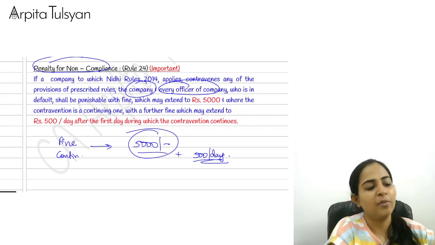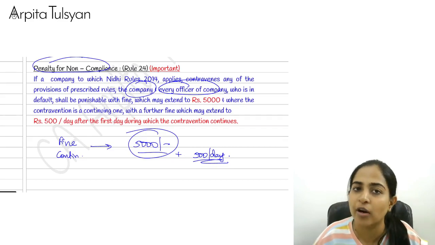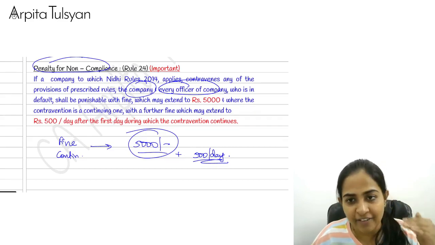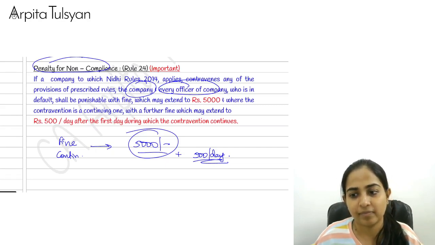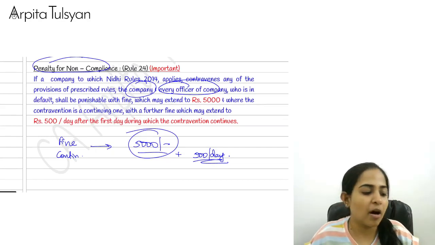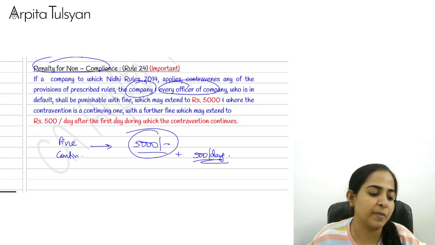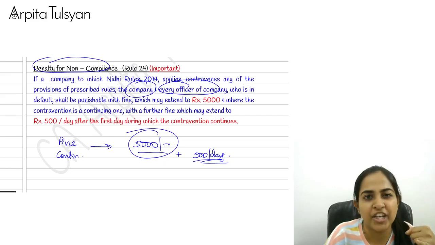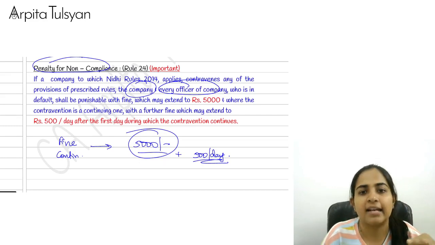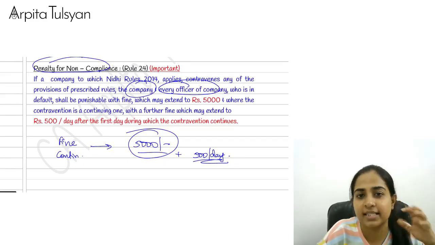Okay, if you bifurcate the rules one by one and then study, only then will it become easy. Otherwise, it will be gone. So just bifurcate the rules one by one and then study. And yes, whenever you do the question answers and MCQs, make sure that you do them as per the amended provisions. Mainly, one is your minimum equity share capital, another is your net owned funds, and another is the dividend thing. Dividend beyond 25% is not allowed. So make sure that you consider those things and do it.